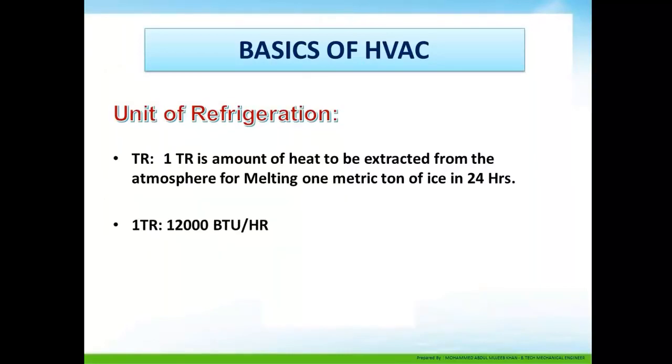Unit of refrigeration. 1 TR is the amount of heat to be extracted from the atmosphere for melting 1 metric ton of ice in 24 hours. 1 TR is also 12,000 BTU per hour, 3,000 kilocalories per hour, or 50 kilocalories per minute.